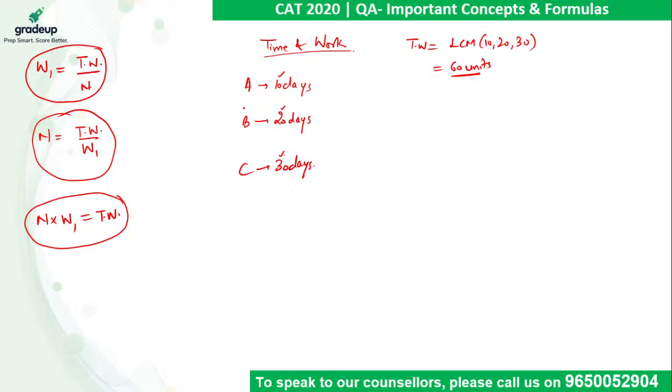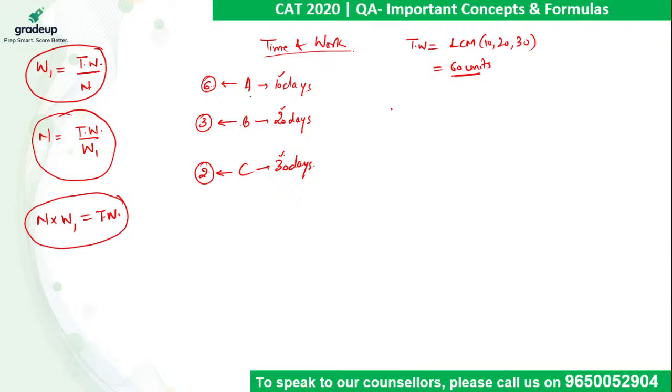So in this case, if A can do 60 units in 10 days, in 1 day the work done by A will be 60 upon 10, which is 6 units. By B it will be 60 upon 20, which is 3 units. By C it will be 60 upon 30, which is 2 units. Once I know the work done by them in 1 day, accordingly, for the number of days of work given, we can solve these questions.